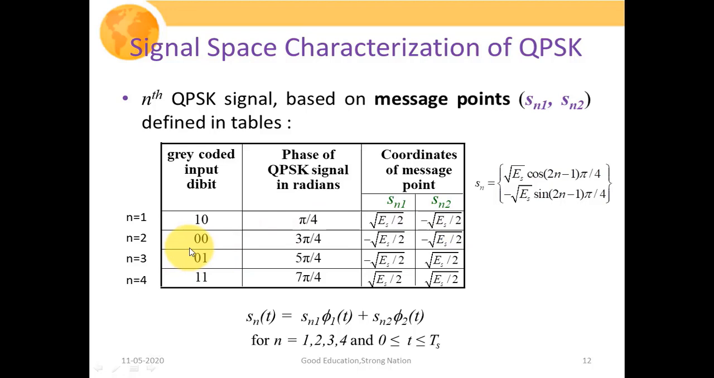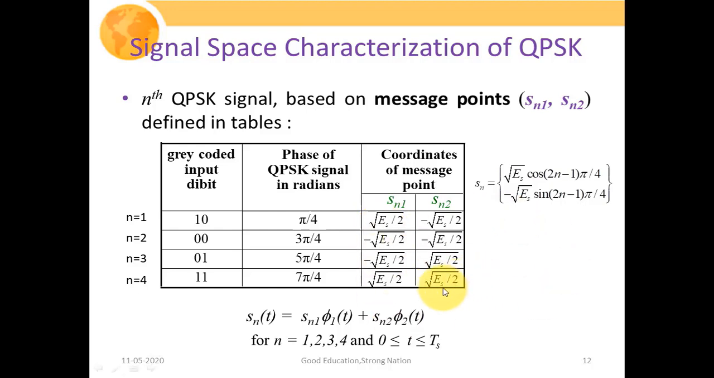In a similar manner, when n is equal to 2, the phase angle turns out to be 3 pi by 4, and when we put this value of phase in the expression, we are left with S21 equal to under root of Es cos of 3 pi by 4, that is equal to minus Es upon root 2. This minus sign signifies that we are transmitting a zero value of information, and the plus under root of Es upon 2 represents that we are transmitting our 1 bit.